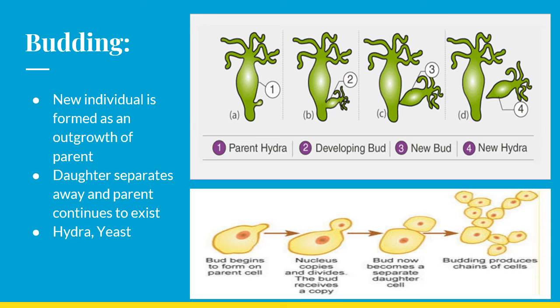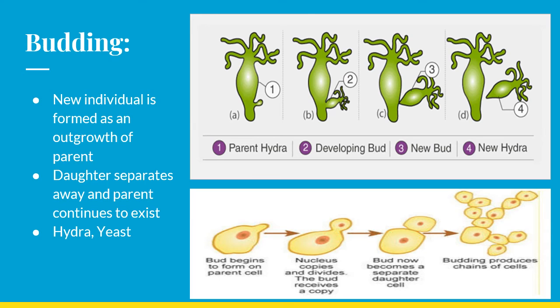If it is yeast, the bud begins to form on the parent cell, and the nucleus divides, elongates, and then divides into two, so the bud also receives a copy of the nucleus. The constriction formed between the bud and the cell deepens, separating the daughter cell from the parent cell.